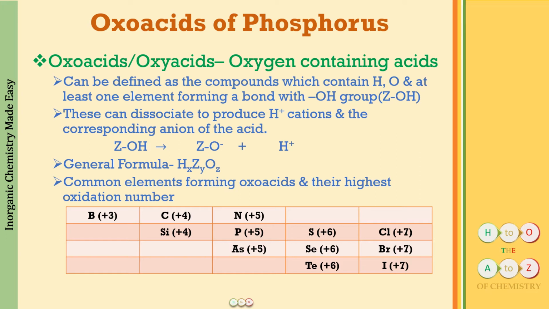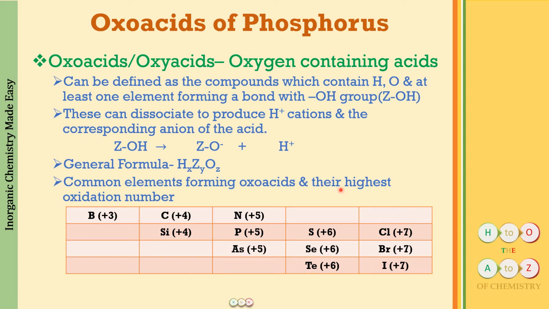D block elements, for example, manganese and chromium, do form oxo acids as well. Here we are just talking about the common P block elements which form these oxo acids, which are very importantly asked in the examination. Alright, so we have boron, carbon, silicon, nitrogen, phosphorus, arsenic, sulfur, selenium, tellurium, chlorine, bromine, iodine being the common elements which form oxo acids. Now, why have I listed the highest oxidation number?